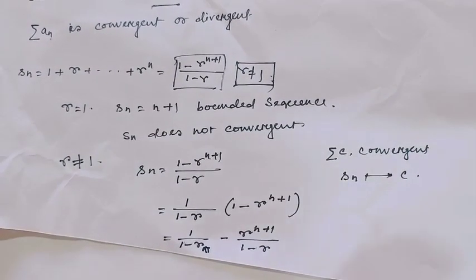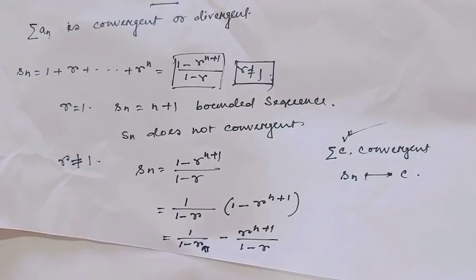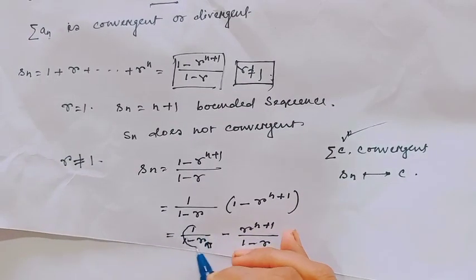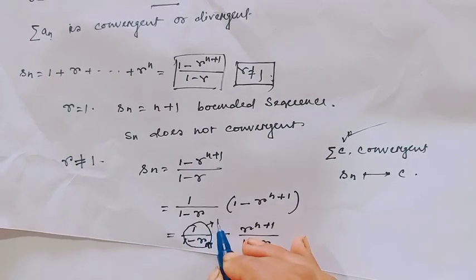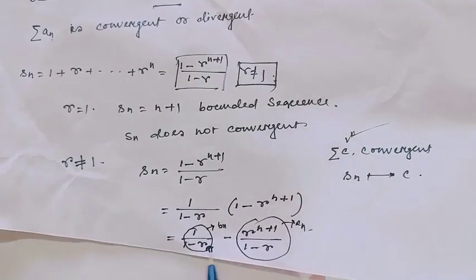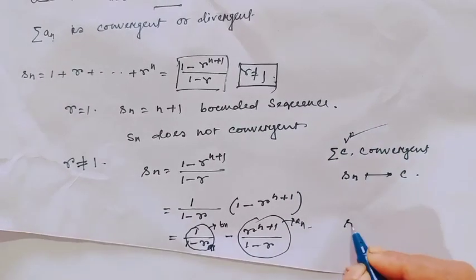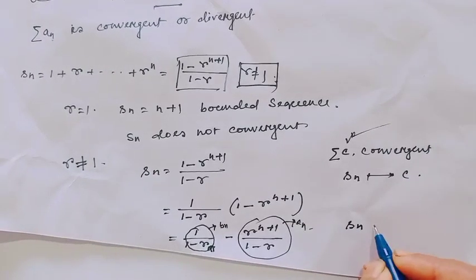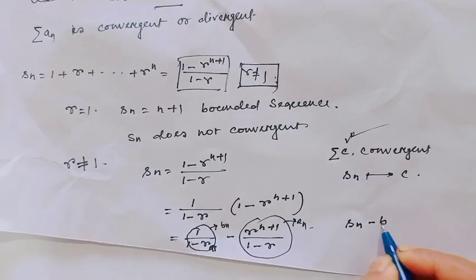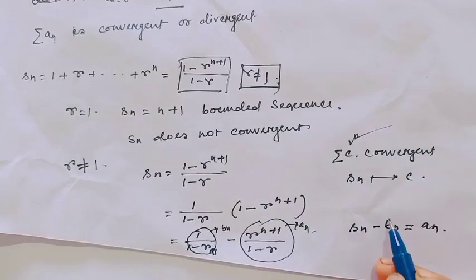Since the limit exists, obviously a constant series always converges. Now consider this constant series as Bn and this as An, and here it is constant because there is no term of n. Now rewrite this partial sum as Sn minus Bn equal to An. This part is convergent.